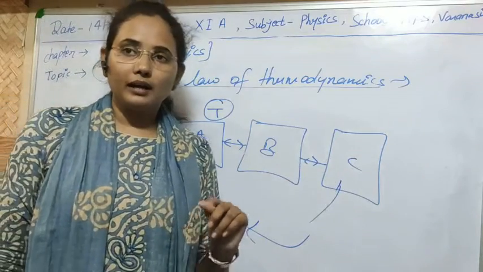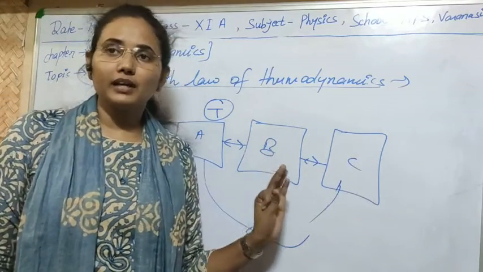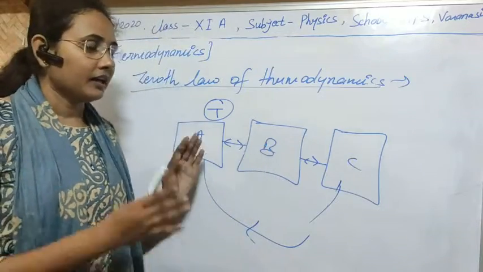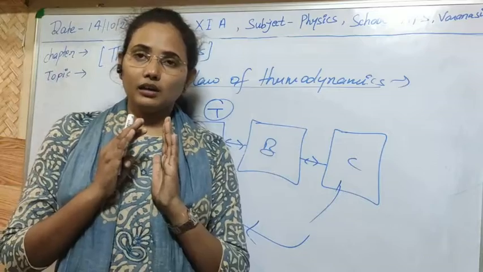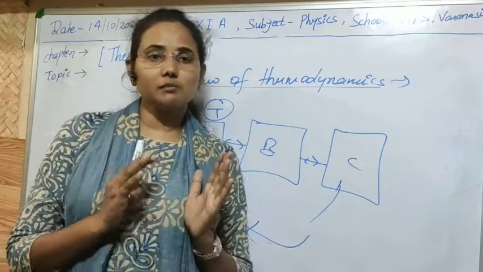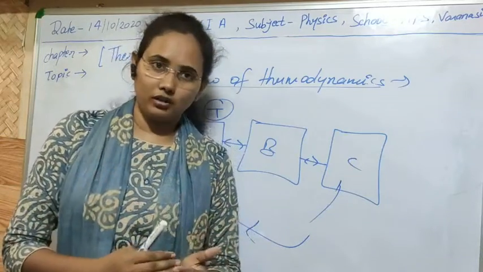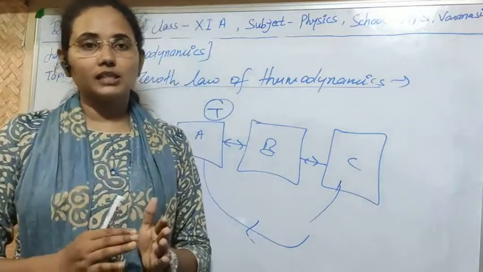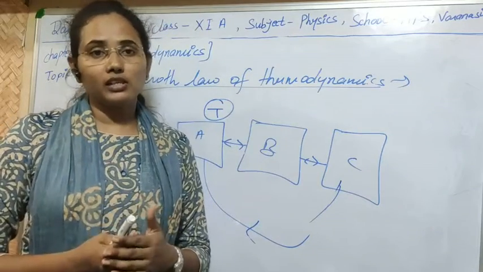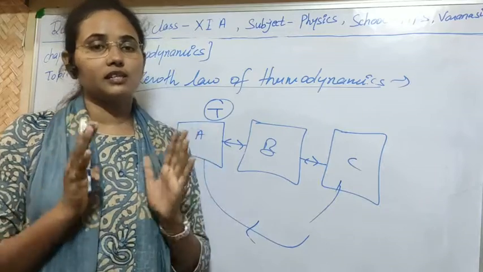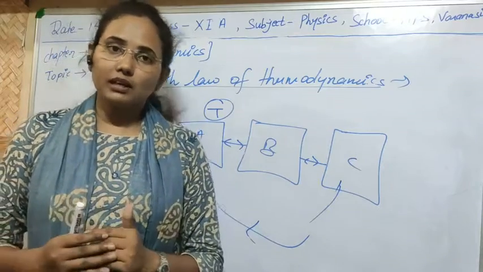So this tells us the property of temperature. Temperature is a fundamental property of matter which tells us whether the systems are in thermal equilibrium or not. If temperature is changing, then the system will not be in thermal equilibrium. If temperature is constant for the systems, then those systems are said to be in thermal equilibrium.